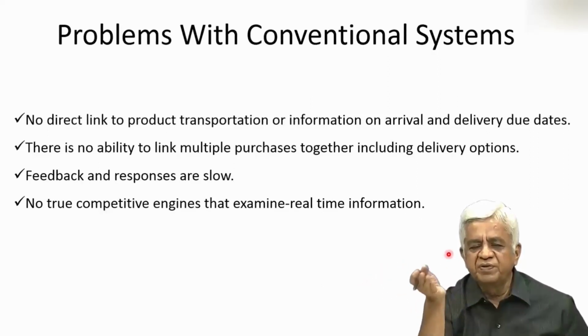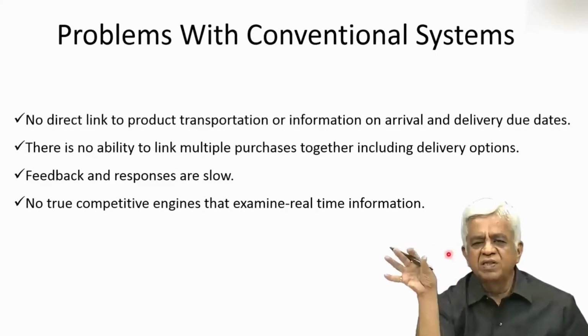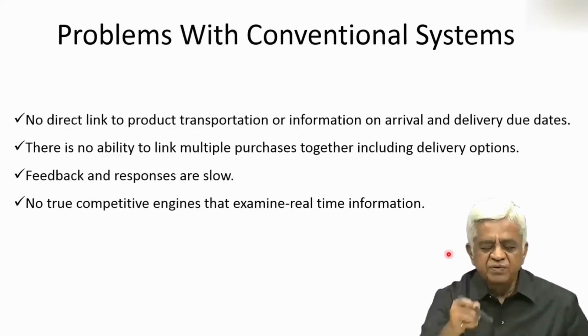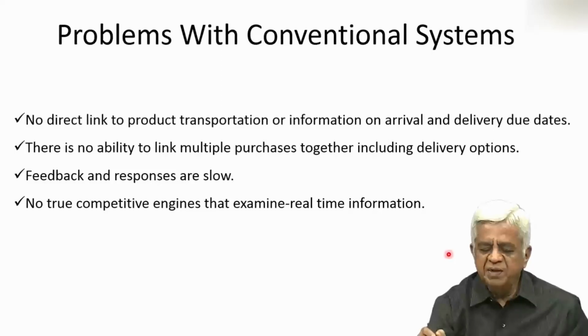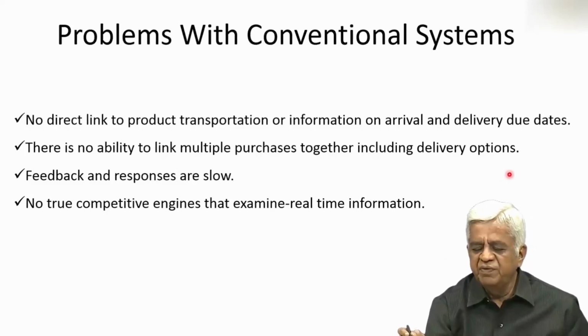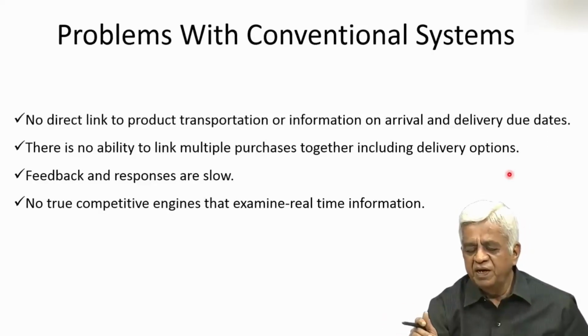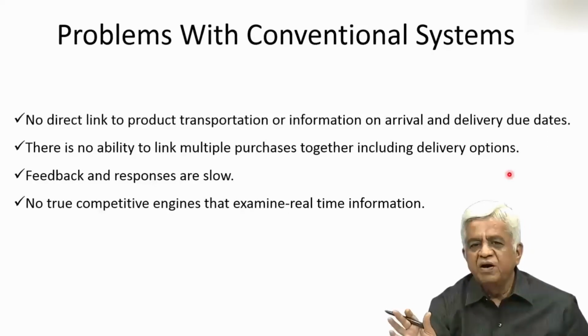With the present day online systems, you can get all these types of online tracking information, which was unthinkable earlier. There is no ability to link multiple purchases together, including delivery options. So, suppose there were so many purchases made by a person, all these purchases could not be linked together.